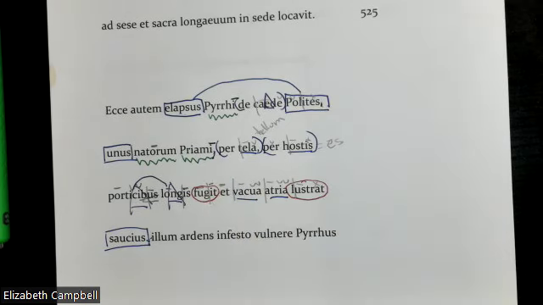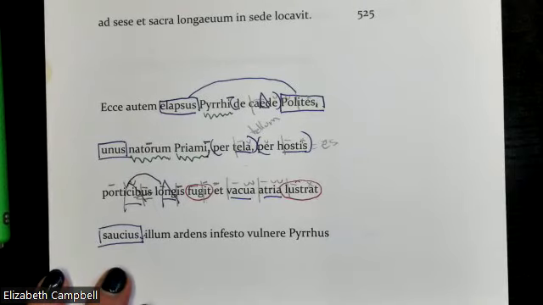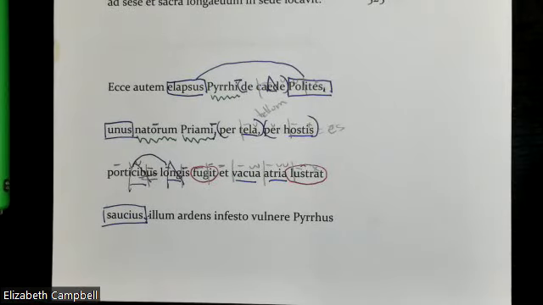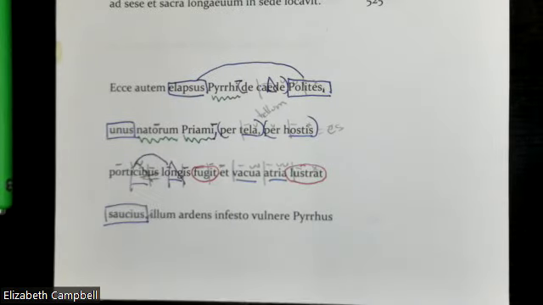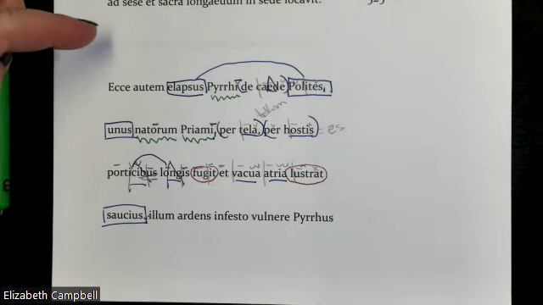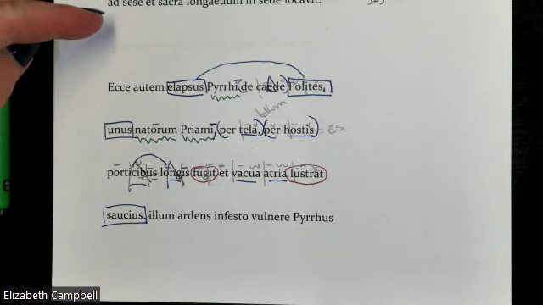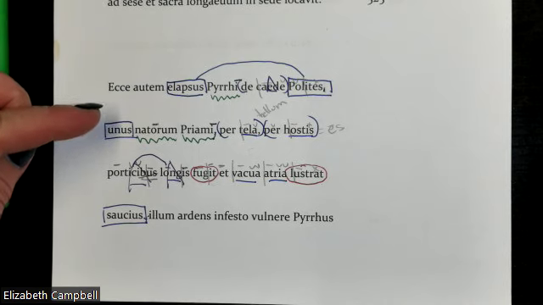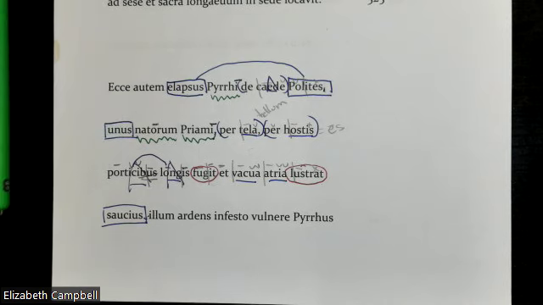The first two words are relatively straightforward. Ecce means behold, and autem means however. And as I said before, this is typically a way that Virgil and other poets used to switch gears. All right. We've gone from Hecuba and Priam arguing about whether or not he should jump into the fight to a new scene. Okay. And something's going to happen. And that's what ecce does. It does, like, whoa, something else is happening. And we start off with this nominative.